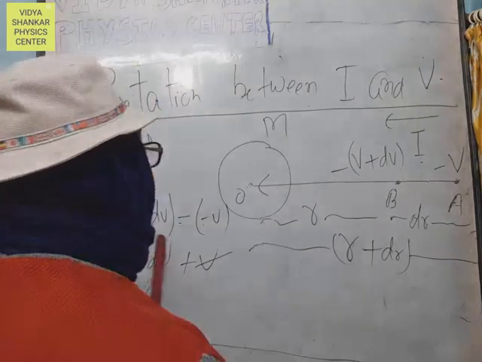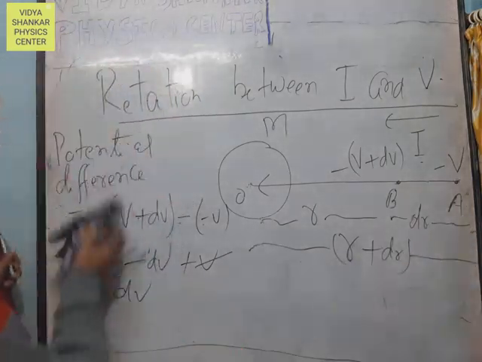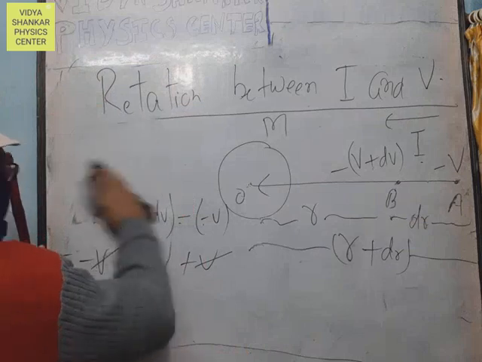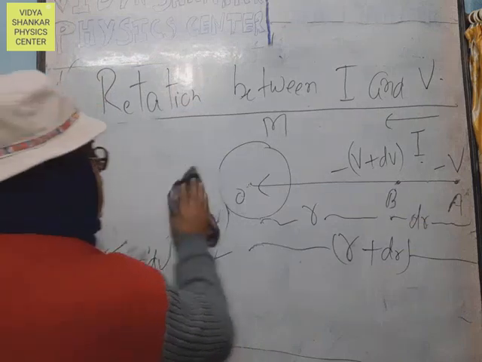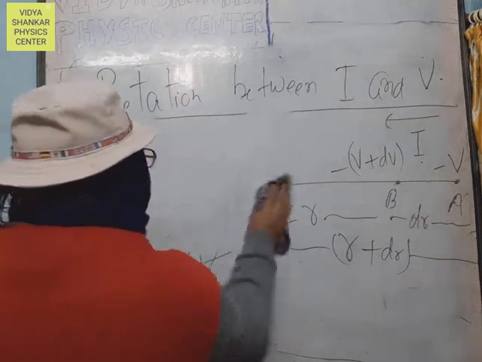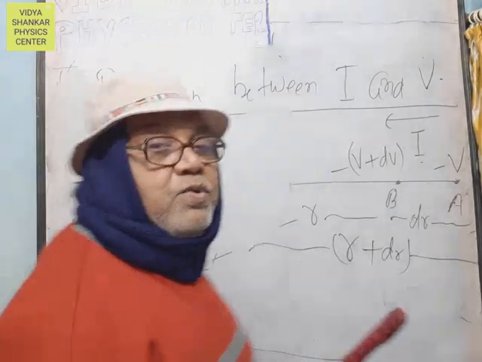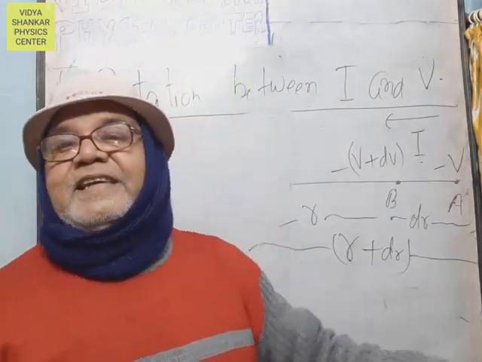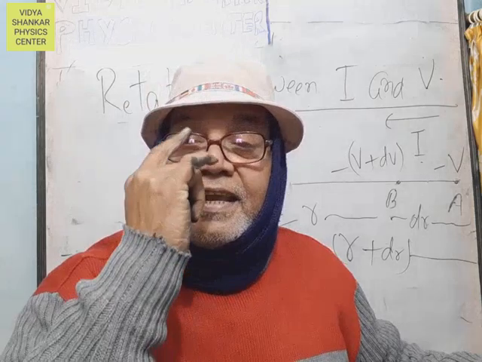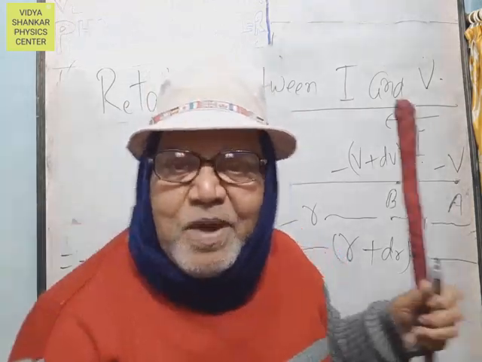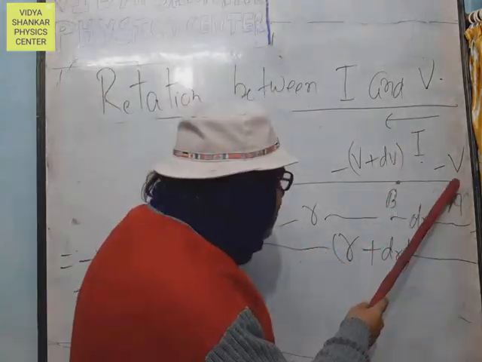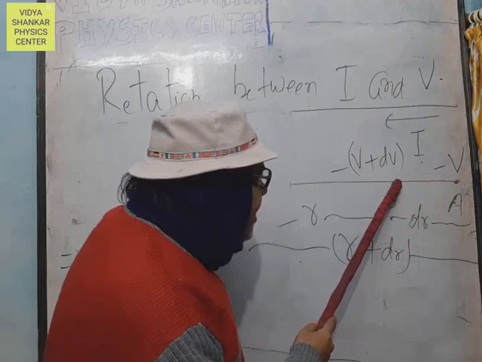Here, potential difference between two points is the work done in bringing unit mass from point A to point B.